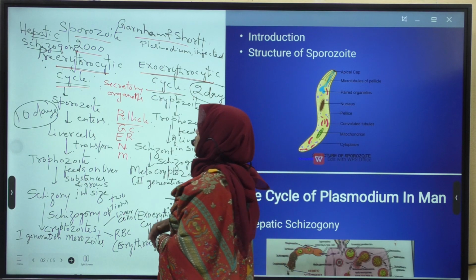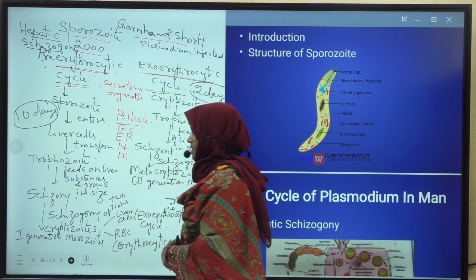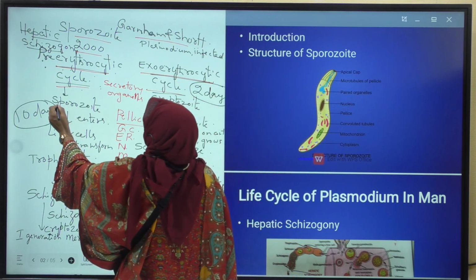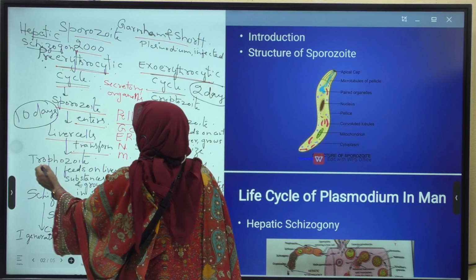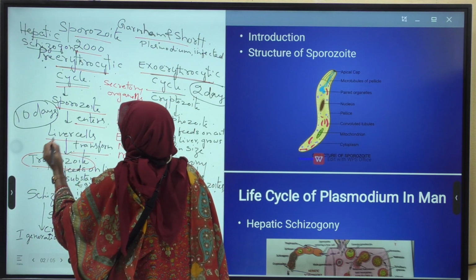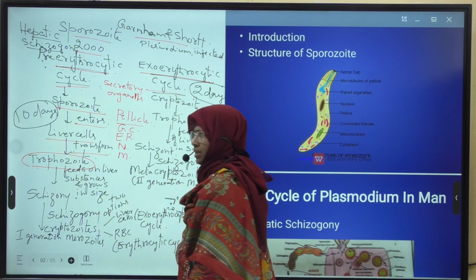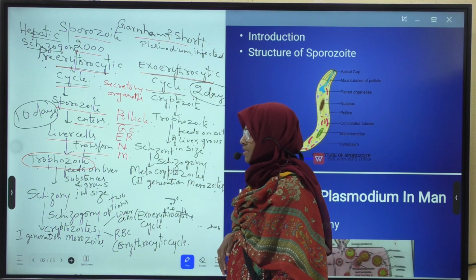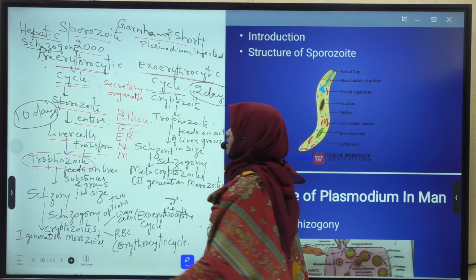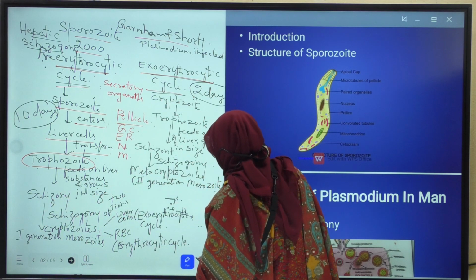This trophozoite feeds on liver substances and grows in size. Now it is called schizont.